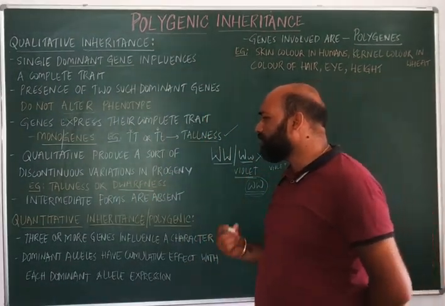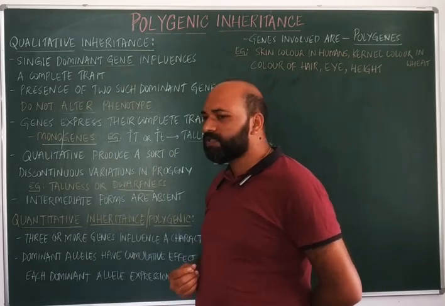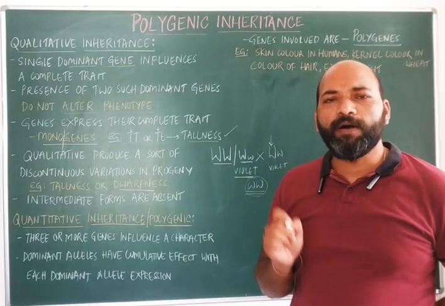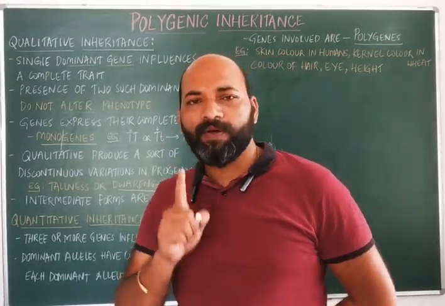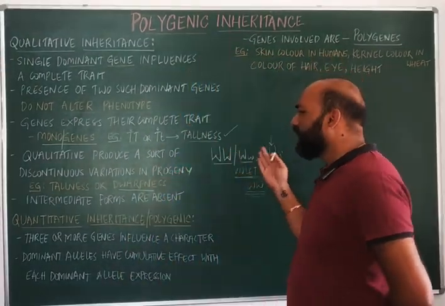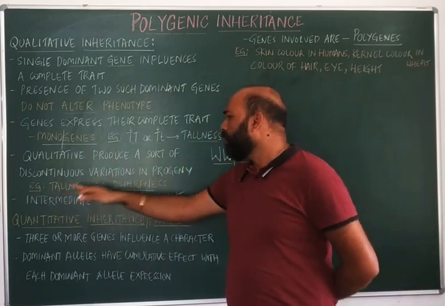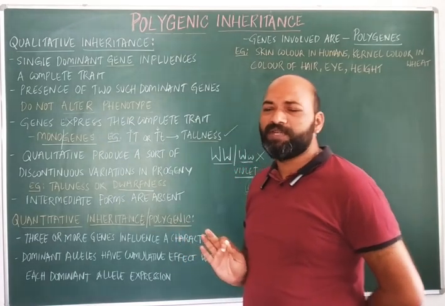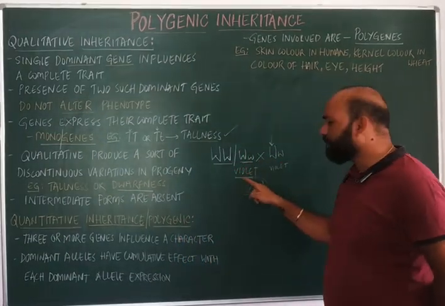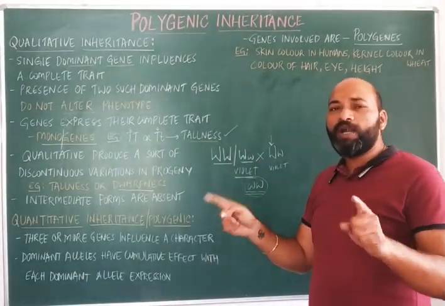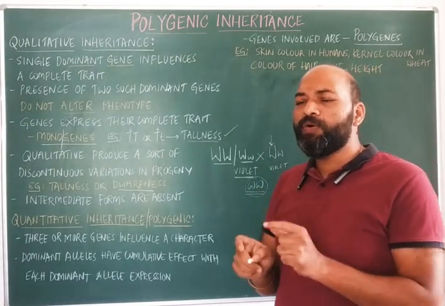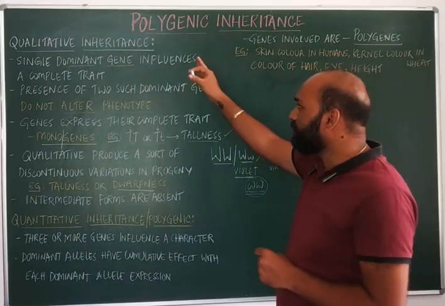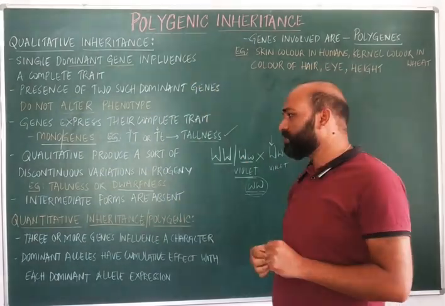And one common thing you have to remember here is there will be no intermediate forms. Intermediate forms are totally absent. So two extremities: either the plant will be tall or dwarf, not average, not mean-sized. Either the flower will be violet or white, not in between. So no kind of blending inheritance will be seen in qualitative inheritance.